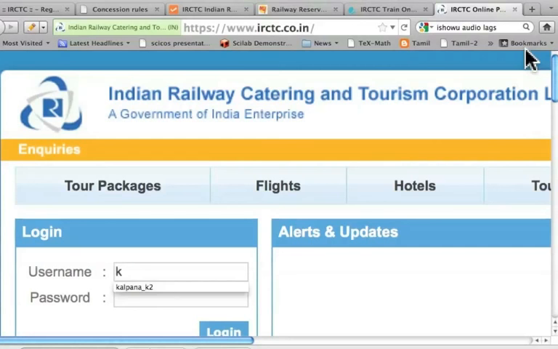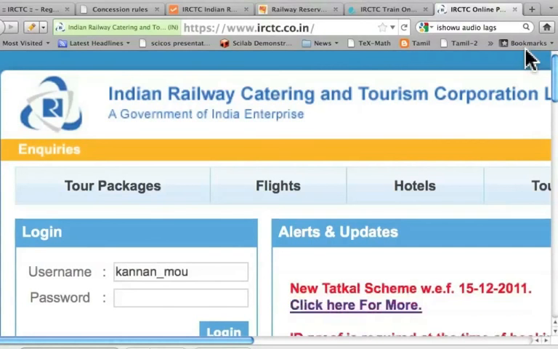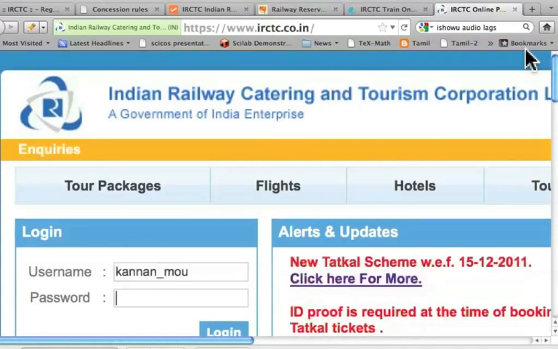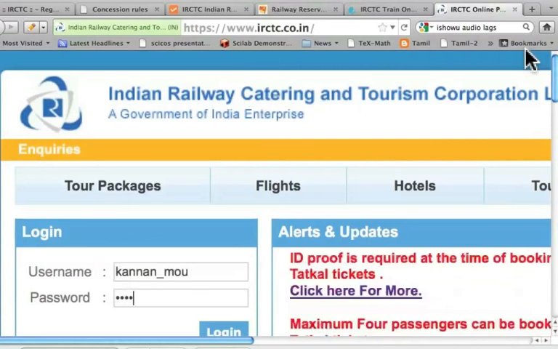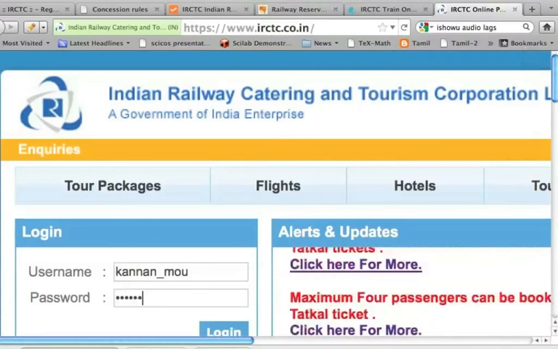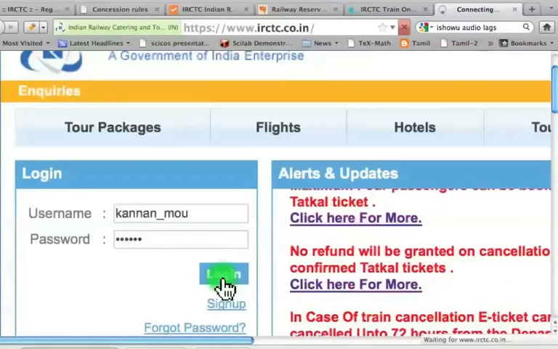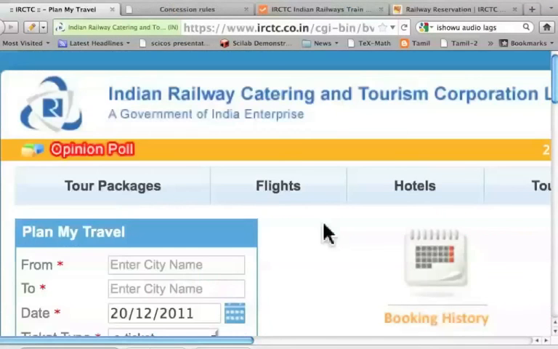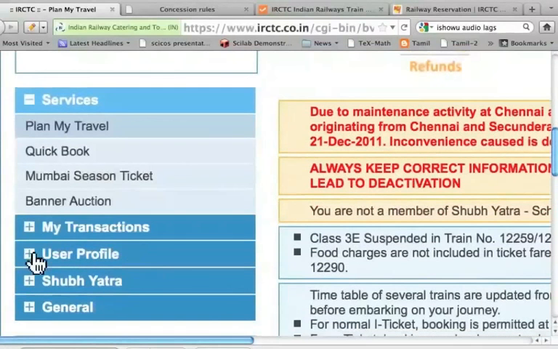And username, I will type _MOU. Password, the password that was sent to my email address. I am doing this first time. KGN838. Let me log in here. I will have to change the password. Recall the password sent through email has to be changed.